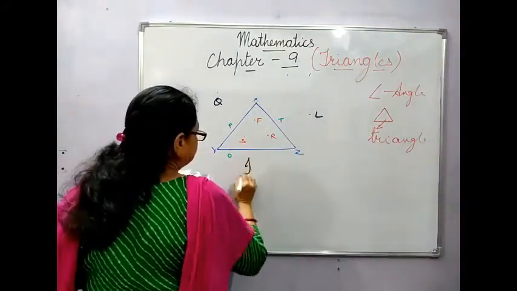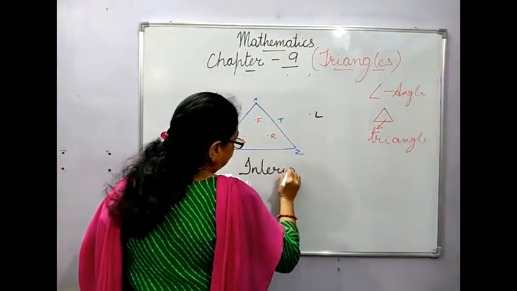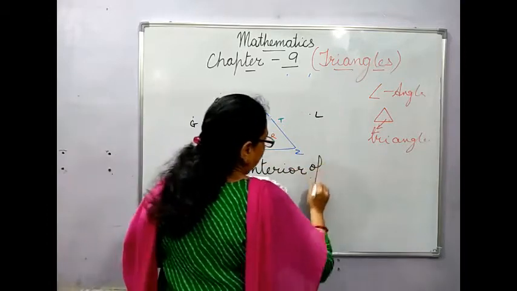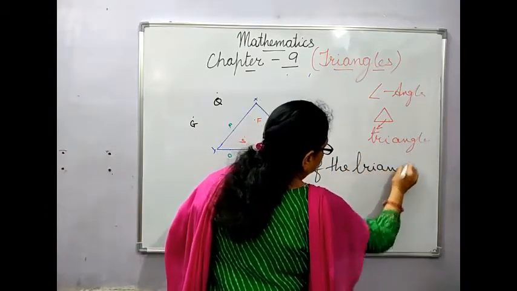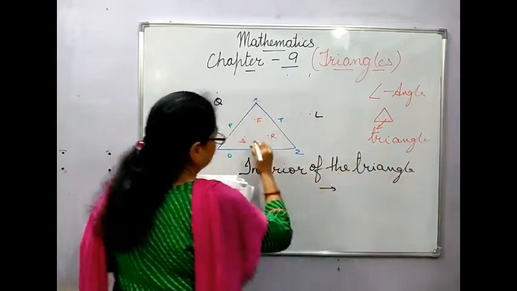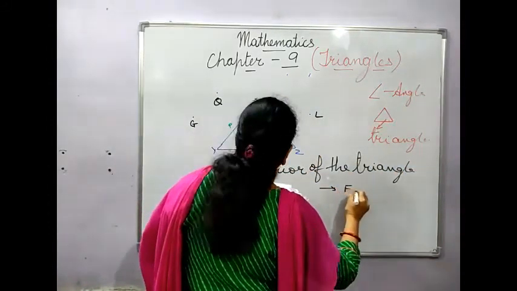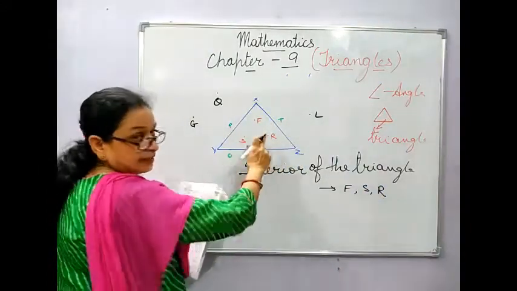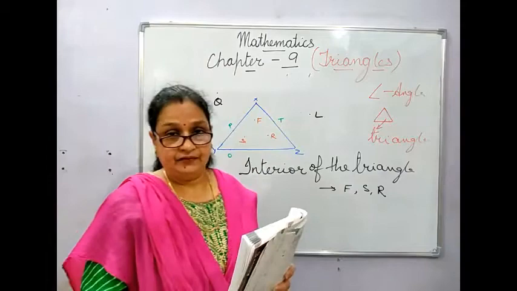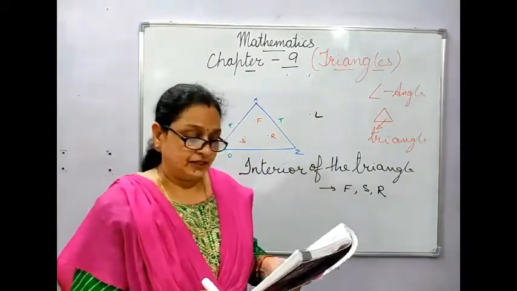So what will be the interior of the triangle? The points F, S and R, all the points which are lying inside, enclosed by the triangle.